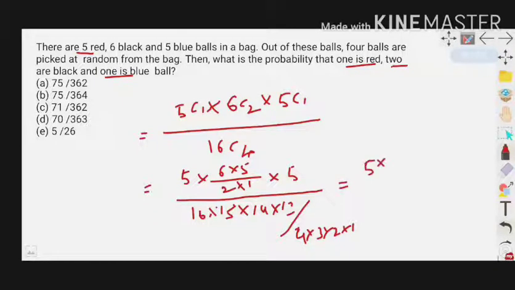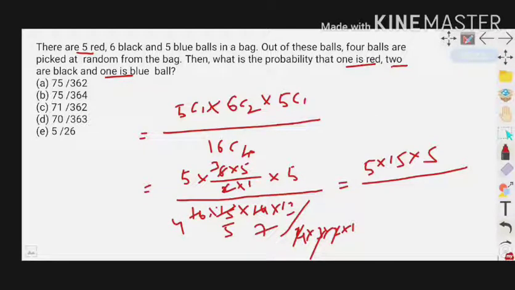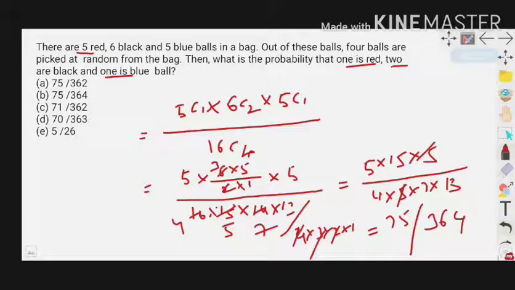So 5 into 2 3s, 15 into 5, divided by 4 4s, 3 5s and 2 7s, which is 4 into 5 into 7 into 13. 5 5 cancel. 15 5s are 75 divided by 13 into 7, 91. 91 into 4. 4 1s are 4, 4 9s are 364. The probability is 75 by 364. Option B is the answer.